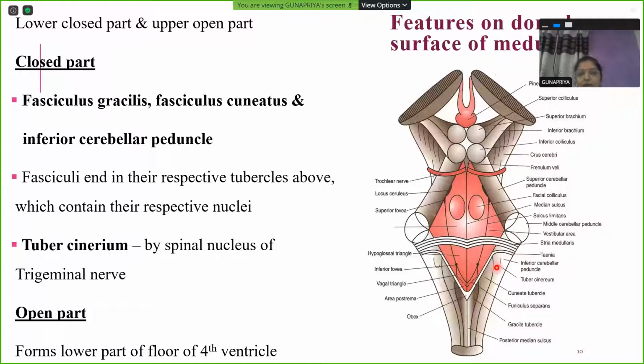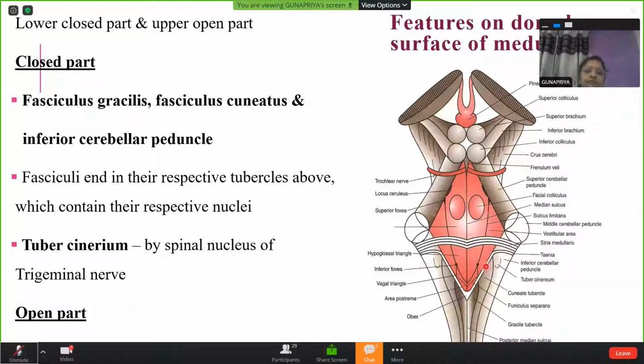So, in the closed part of the medulla oblongata on its dorsal side, we see fasciculus gracilis ending in gracile tubercle, fasciculus cuneatus ending in cuneate tubercle. These two tubercles contain the respective nuclei concerned with the sensory pathway to the higher centers in the brain, followed by tuber cinereum, which is a part of the spinal nucleus of trigeminal nerve, and followed by inferior cerebellar peduncle. So these are features of the closed part of the dorsal surface of medulla.